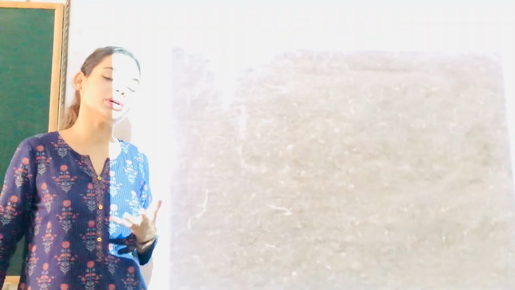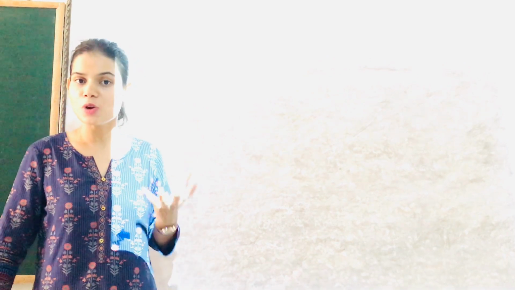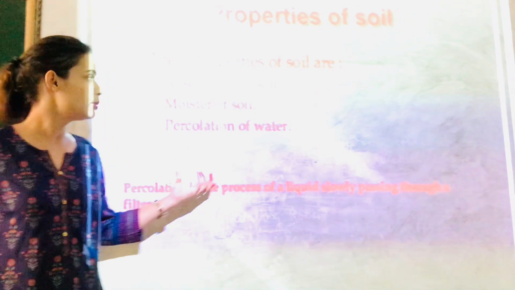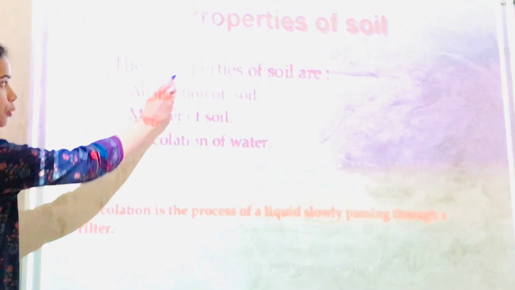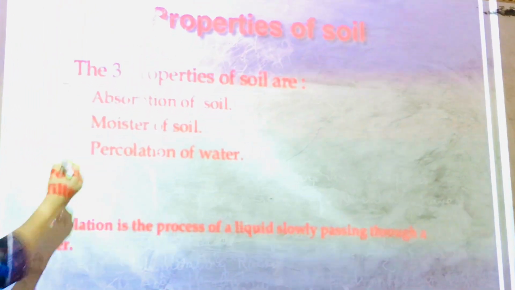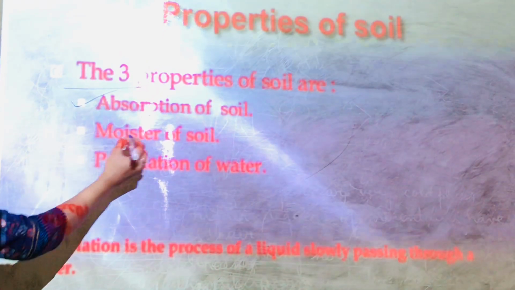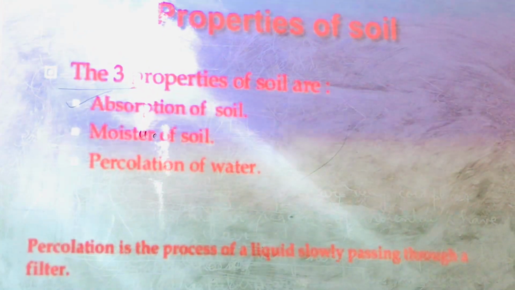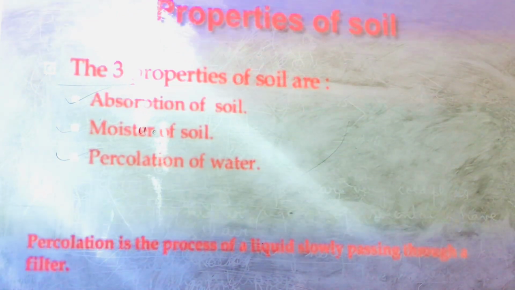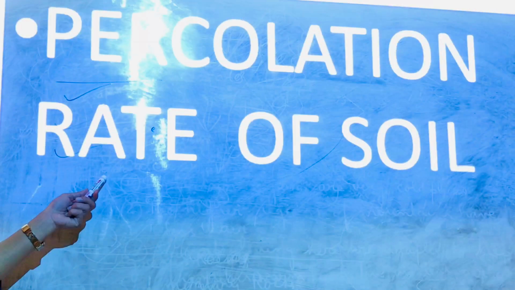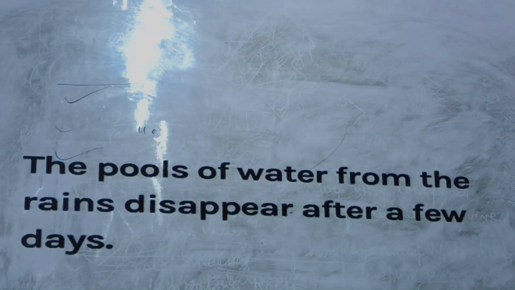So we are going to learn about the properties of soil. So let us see what are the various properties of soil in brief here. So the first property, there are basically three properties. The first one is absorption of soil, as you can see on the screen, moisture of soil, percolation of water. Now let us see percolation of water in the first class.